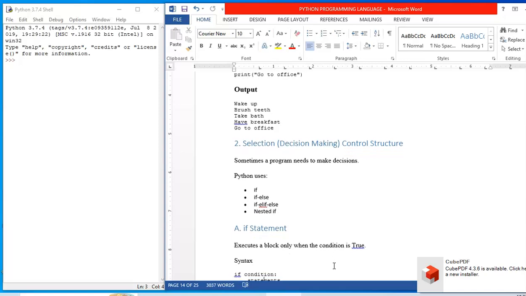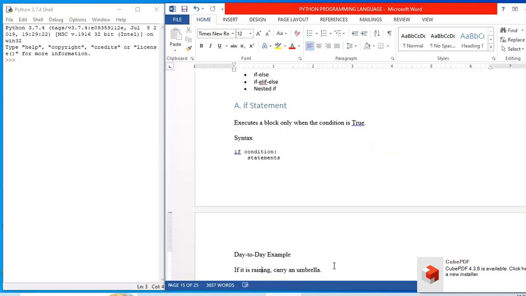Now, what are these? Let us see each one of them in detail. The if statement, that is a simple if statement, executes the block only when the condition is true. So the syntax is if, then some condition, colon, statement. If the condition is true, that statement gets executed.